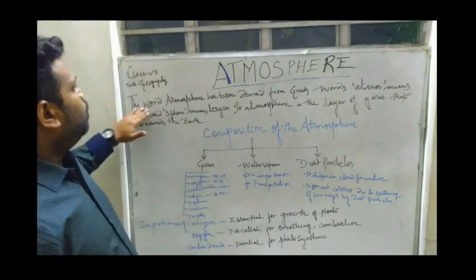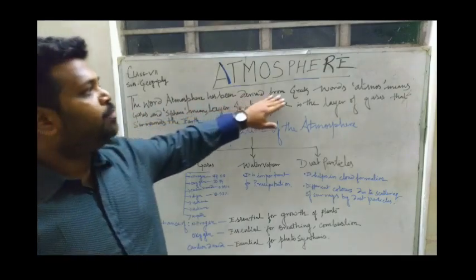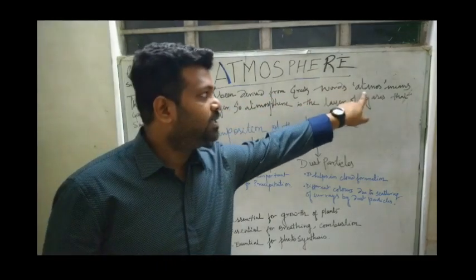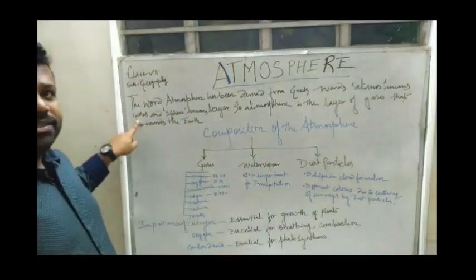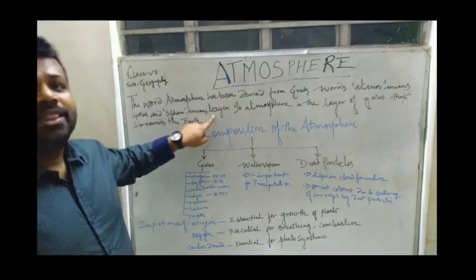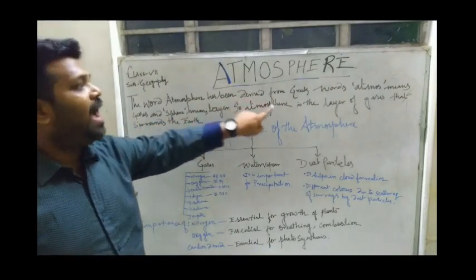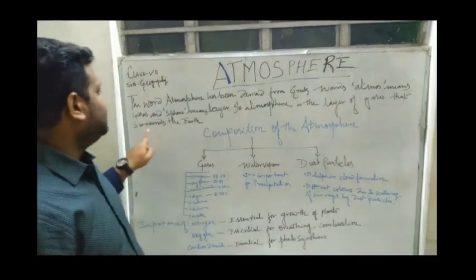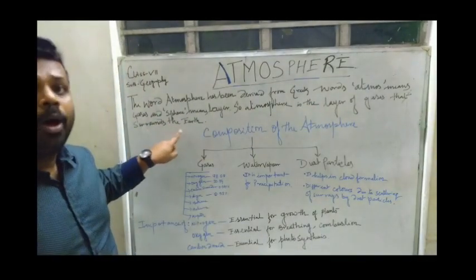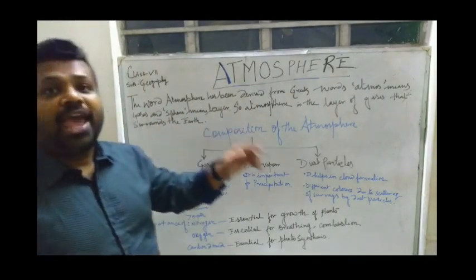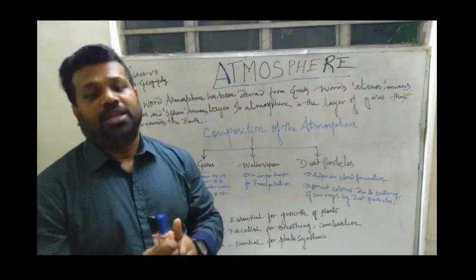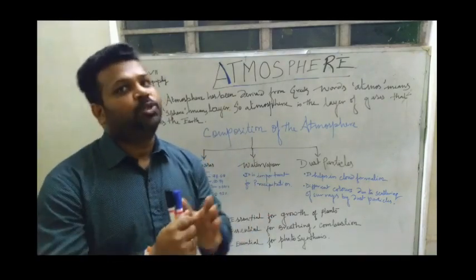See, the word atmosphere has been derived from the Greek word atmos, which means gases, and sphere means layer. So atmosphere is a layer of gases that surrounds the earth, or you can say it is an envelope to the earth. It is a gaseous envelope to the earth.